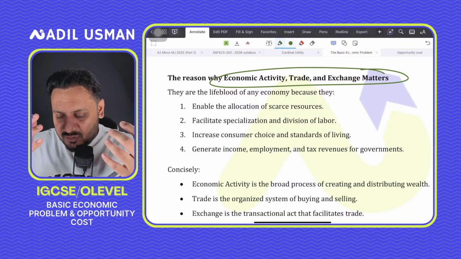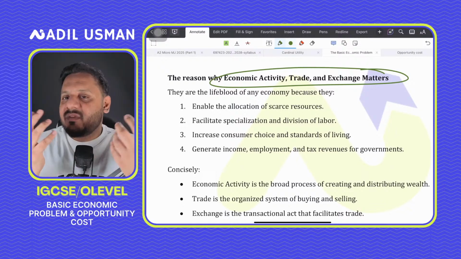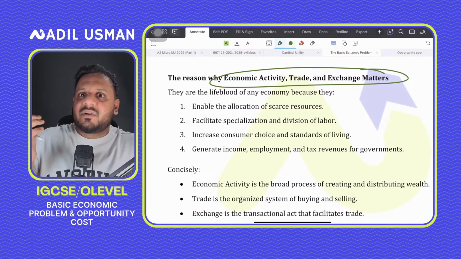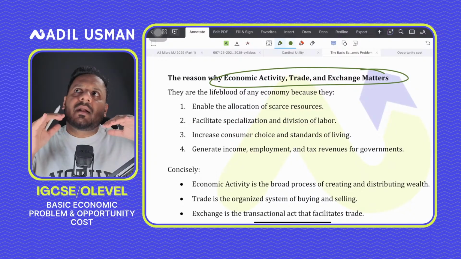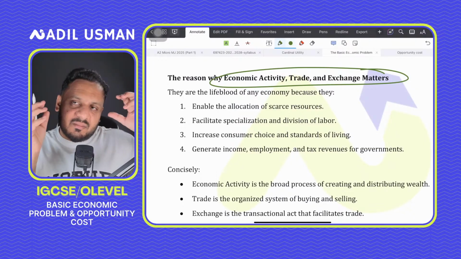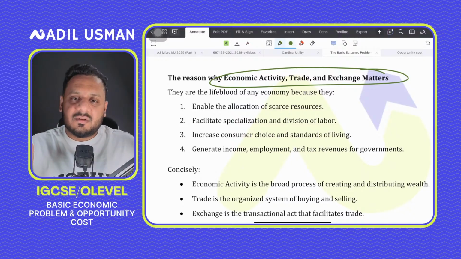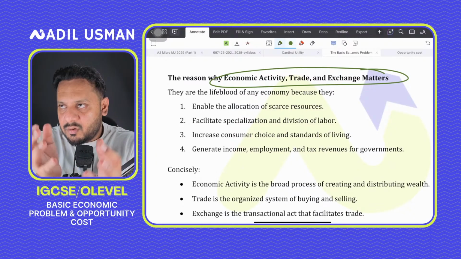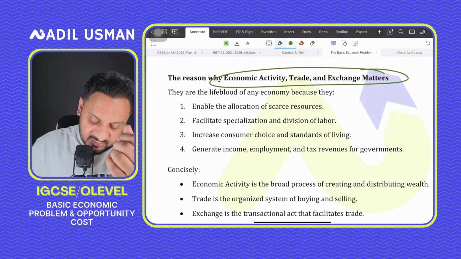So basically you need to understand that right now we are developing the fundamentals, and we're developing the overall structure of an economy. That's what we're studying right now: whether it's microeconomics or macro, how the flow of trade is taking place, how the economy is being run, or how markets are being run. That is what we're actually studying right now, right?